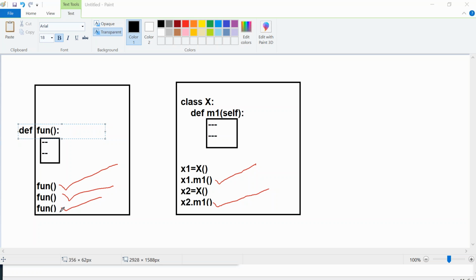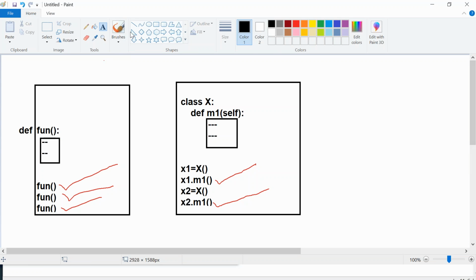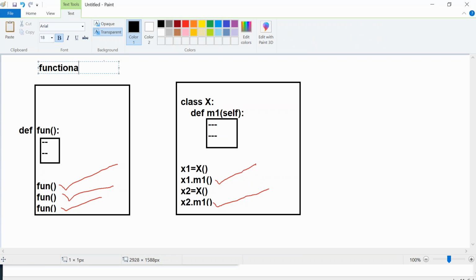Now let me tell you a use case. You sit on your sofa every day and you operate your remote, am I right? So first of all, this is functional coding, and this is called functional programming. And this is called object oriented programming.